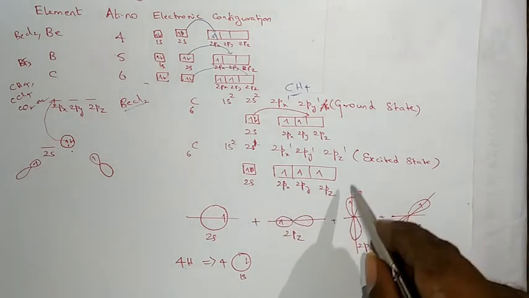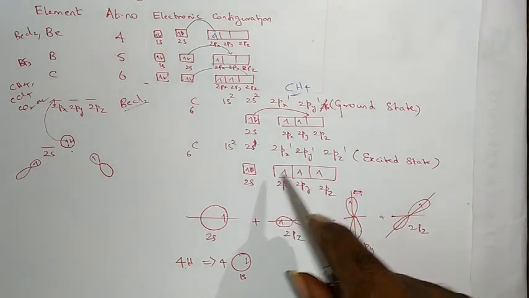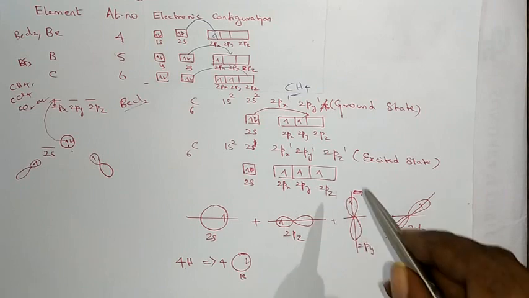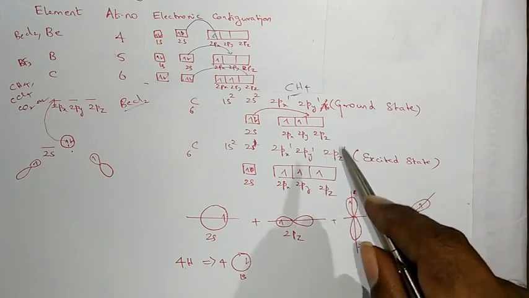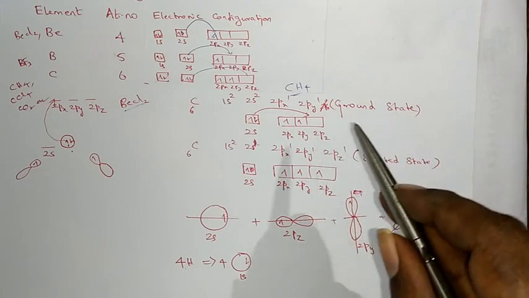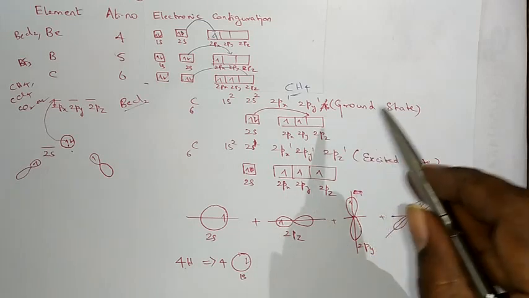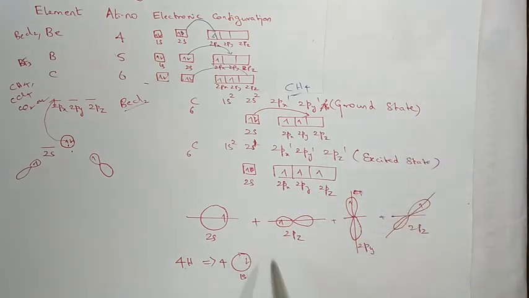Now all these 4 half-filled atomic orbitals are going to combine with 4 individual hydrogen atoms, that is, the 4 individual 1s atomic orbitals of hydrogen with unpaired electrons, the half-filled atomic orbitals.